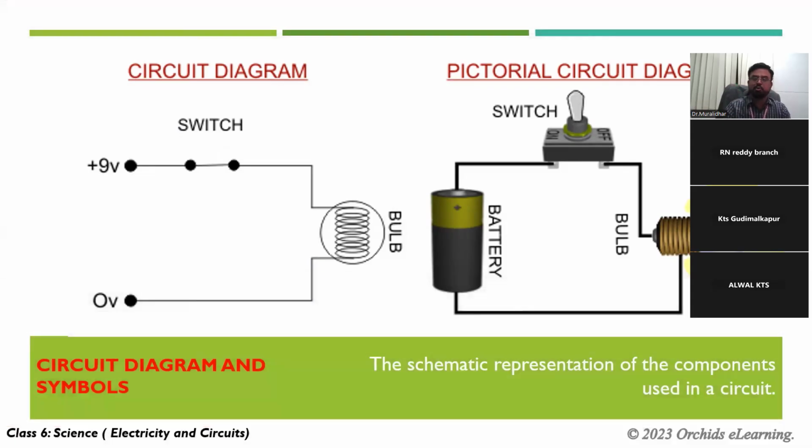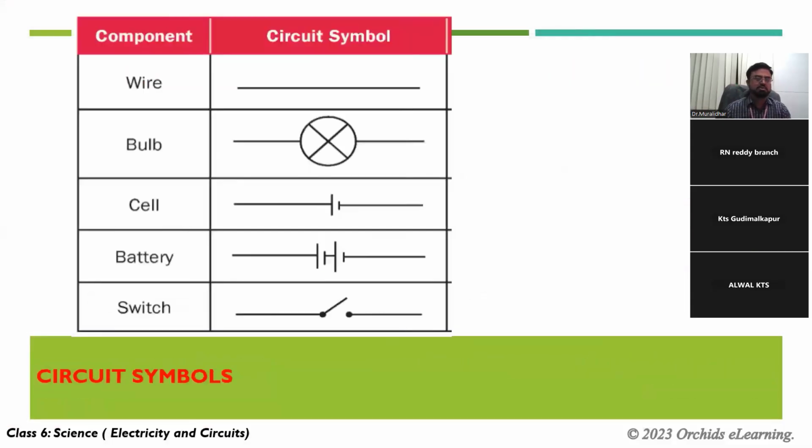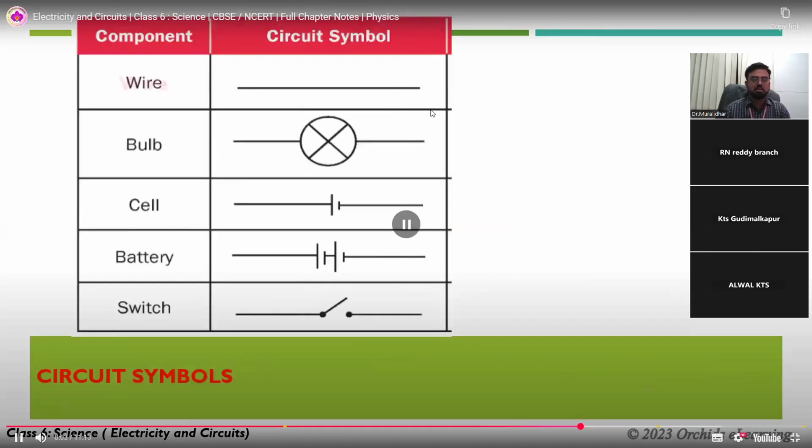Look at the different symbols and their function. These are the symbols. This is how the wire is represented: a straight wire only. A bulb you can represent like this also. A cell is one long line and one short line. A battery is a combination of cells. More than one cell is called a battery.